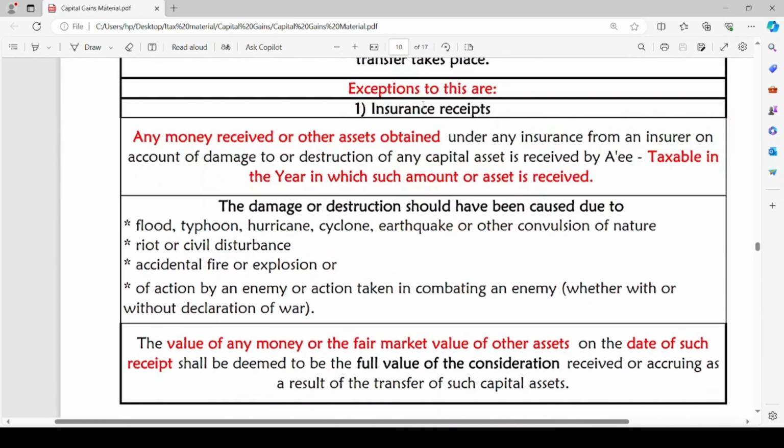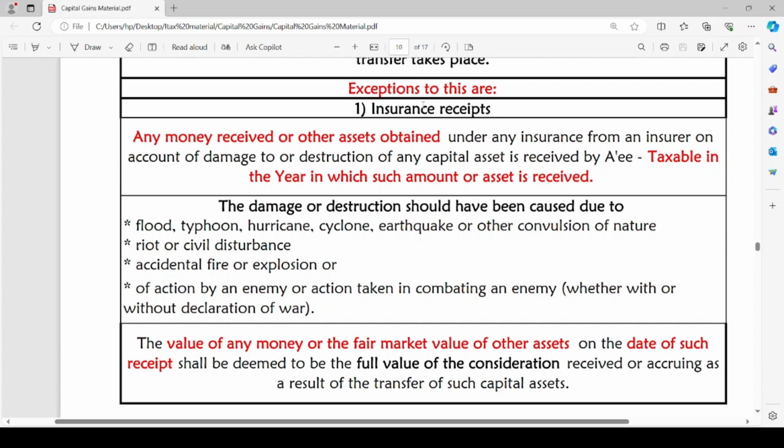So here, instead of the year of transfer or destruction or damage, we are going to consider the previous year in which the amount or asset is received by the assessee, and in such previous year we are going to tax the capital gain.